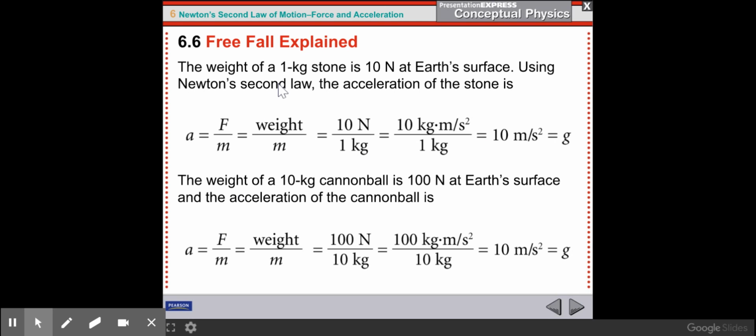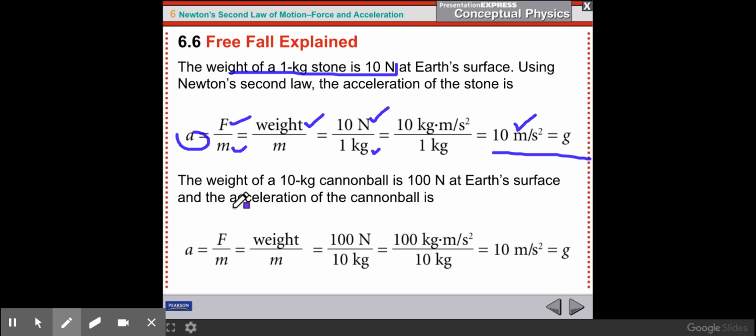All right, looking at the Galilean experiment mathematically, the weight of a 1-kilogram stone, of course, is 10 newtons if we assume gravity to be 10 meters per second squared. And if we go to calculate the acceleration due to gravity, the force acting on that stone is its weight, which is 10 newtons. To find the acceleration, we're going to divide the force, its weight, by the mass, which is 1 kilogram. So 10 newtons over 1 kilogram gives us 10 meters per second squared, or g.